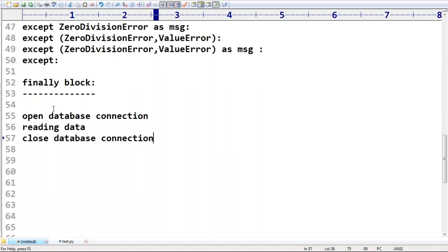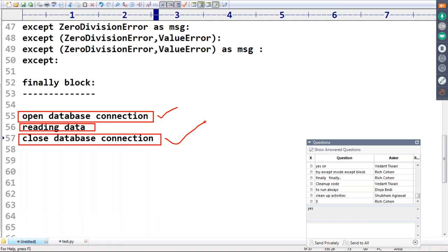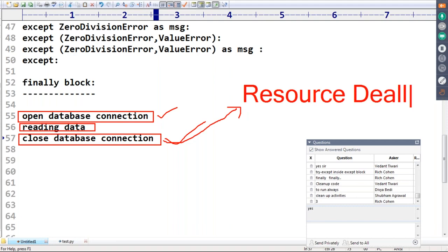This first activity is resource creation, or resource allocation. This one is using the resource, and this one is closing the resource. Closing the particular resource is also known as resource deallocation code.